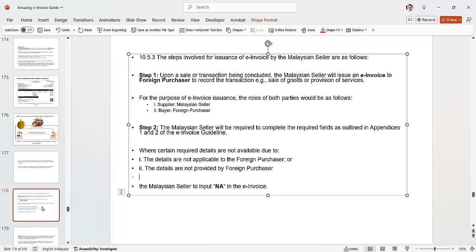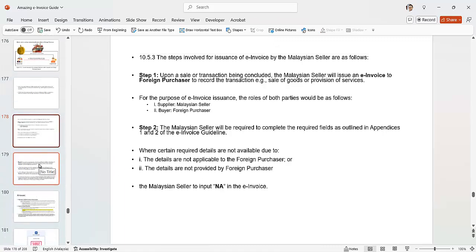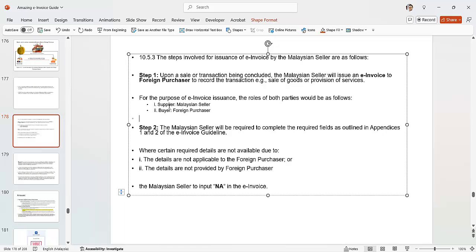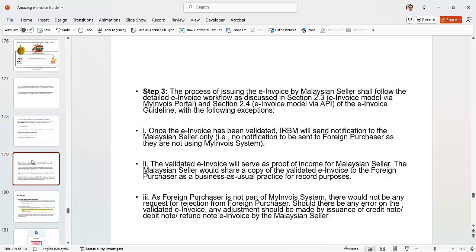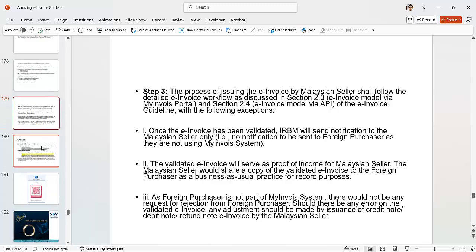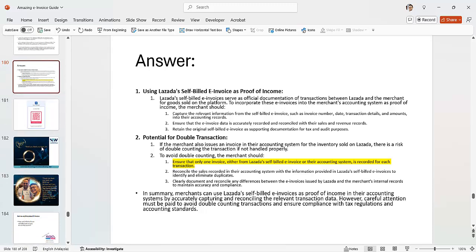Then the Malaysian will input here. So I think there will be an example here, right? So the supplier is the Malaysian. So yes, you just need to issue an e-invoice, regardless of that. Anyway, you will send the e-invoice to LHDN to recognize that the income has happened, right? So I guess that's about it.